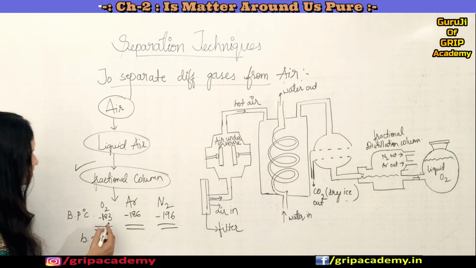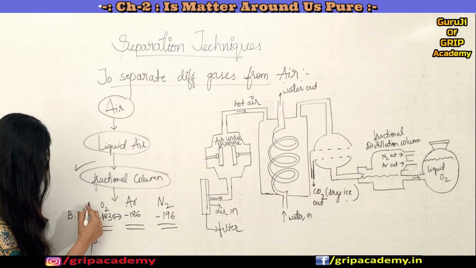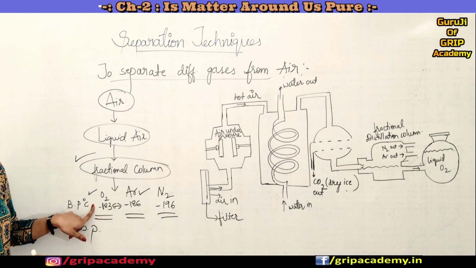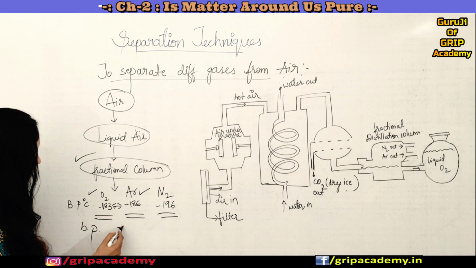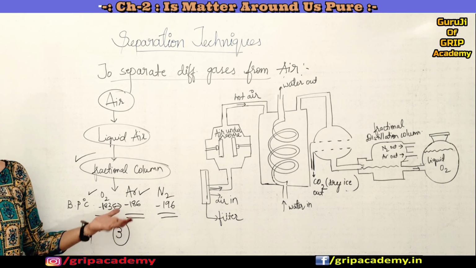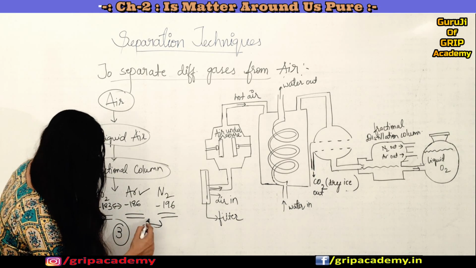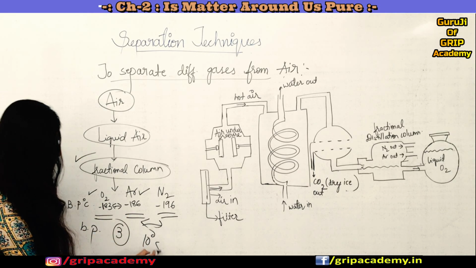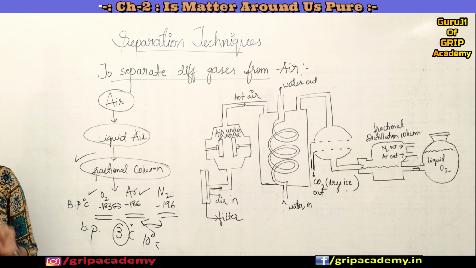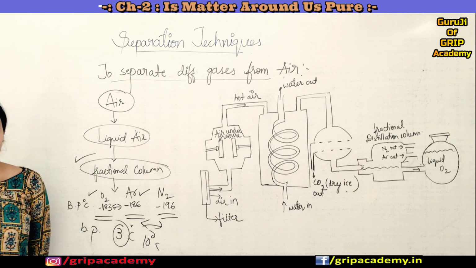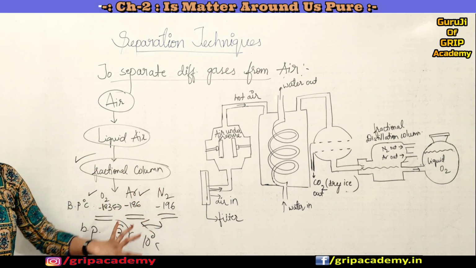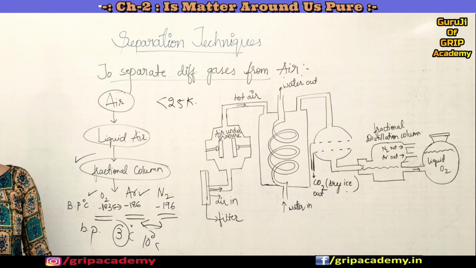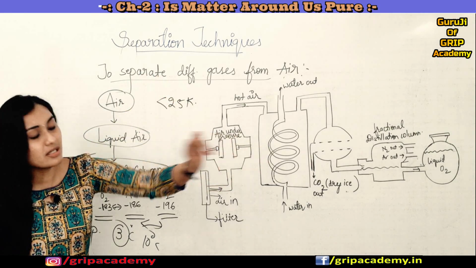You can also notice the difference between oxygen and argon: oxygen has minus 183 and argon has minus 186. So the difference in their boiling points is only 3 degrees Celsius. And between nitrogen and argon, it is 10 degrees Celsius. So in such cases, where the difference in the boiling points between the constituents of a mixture is lesser than 25 Kelvin, we use this fractional distillation technique. Correct.